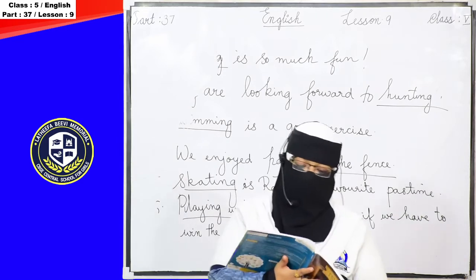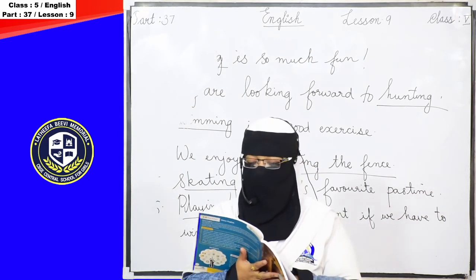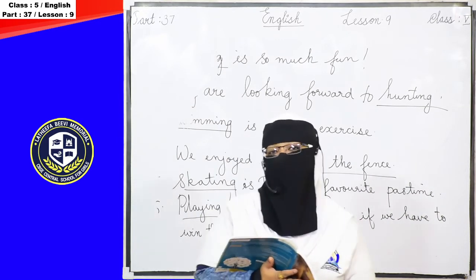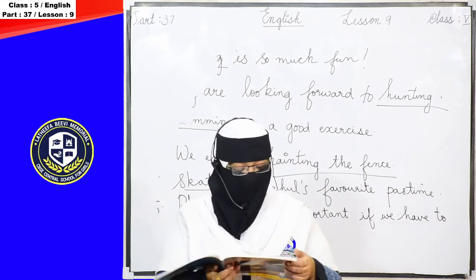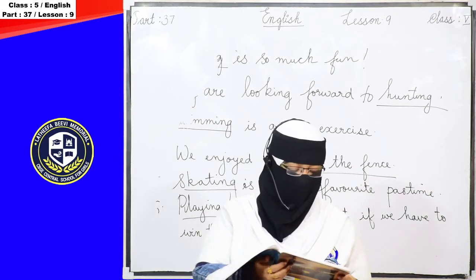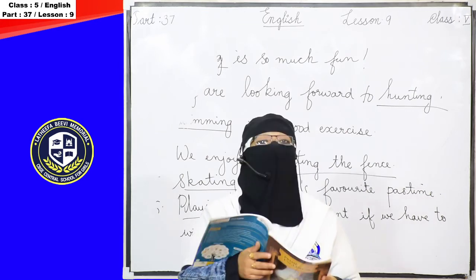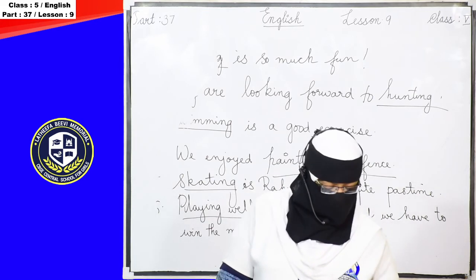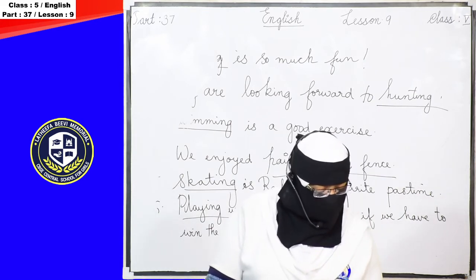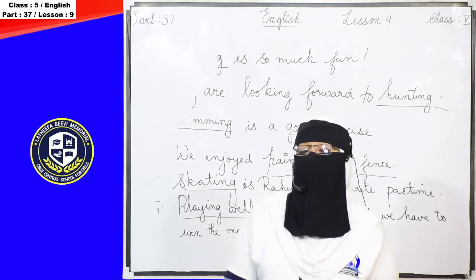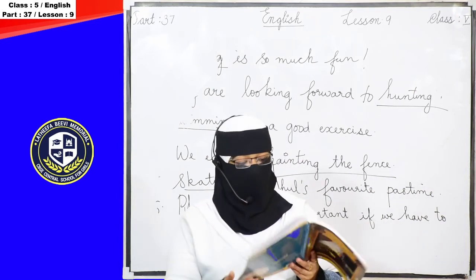So, two activities I have given as assignment. Then, third question: write five good and five bad habits using gerunds. If you want to do it, you can; otherwise we can leave it. Anyway, I have given the first and second activities of page number 102 as assignment. I hope you understood the topic very well and will be able to find the answers. Inshallah, I'll send you the answers through WhatsApp.